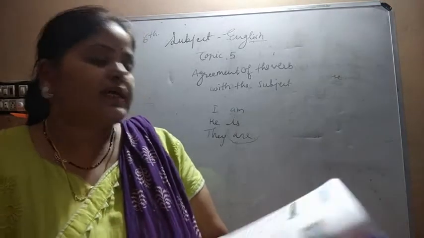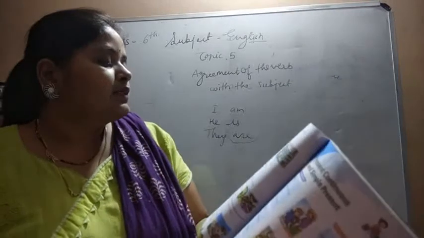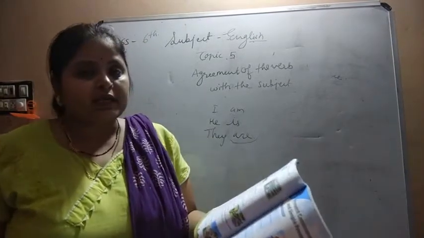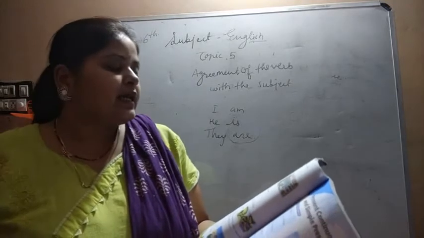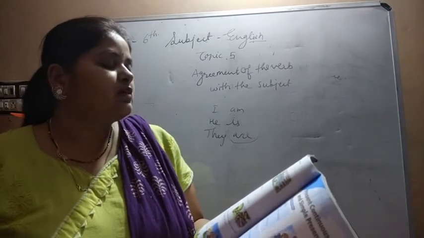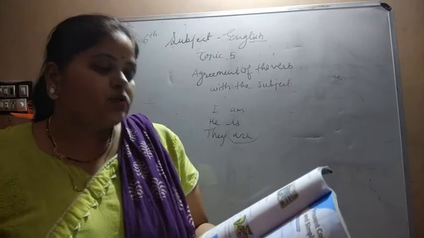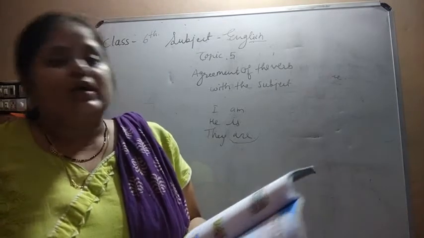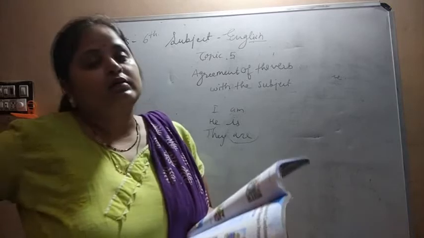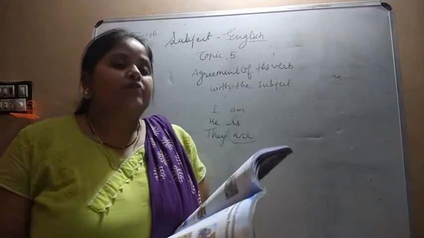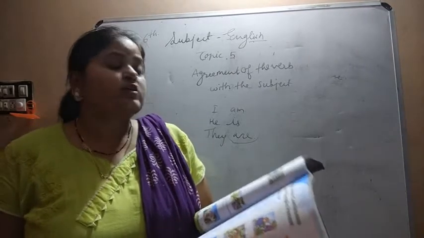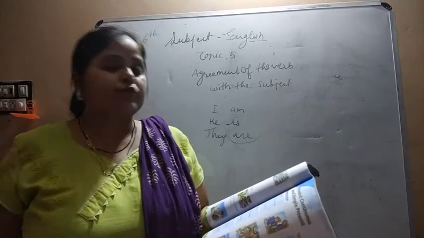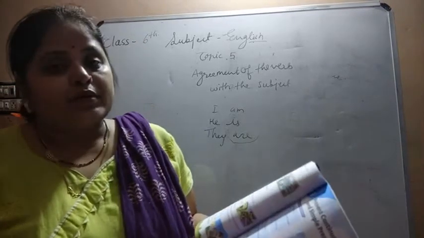Now there is an exercise given here, in which you have to choose the correct word from the bracket and fill in the blanks. Like, there dash 7 girls in the class. Okay, so I told you that if there is there, you have to see that the subject comes afterwards. Here it is talking about 7 girls. So 7 girls means more than one, so you have to use are, not is.